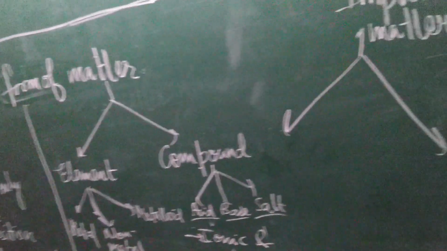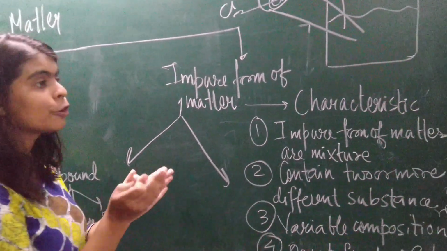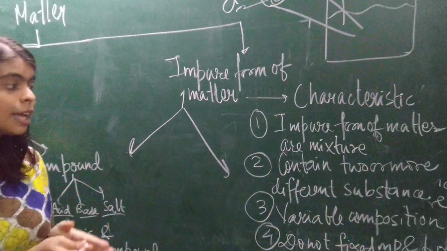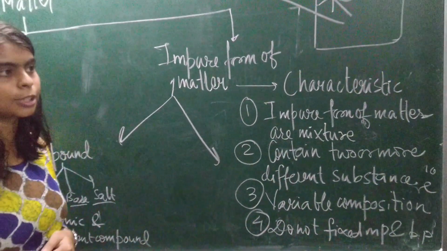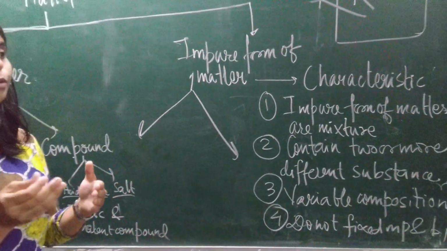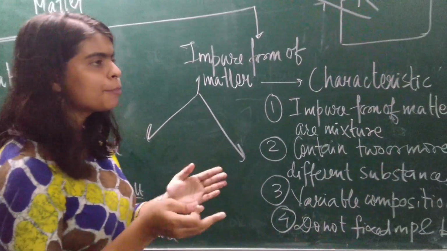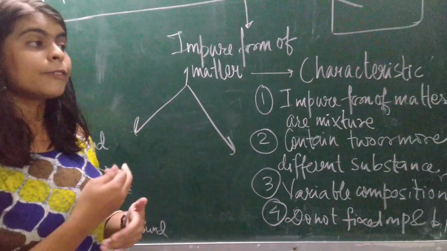Now we come to the impure form of matter. We have known what the impure form of matter is. Impure form of matter is a mixture, and we know the characteristics of the mixture. And this mixture contains what? Two or more substances. Since they contain two or more substances like salt plus water, they have variable composition. Suppose if we add sugar in water, someone likes sweet, someone doesn't like sweet.